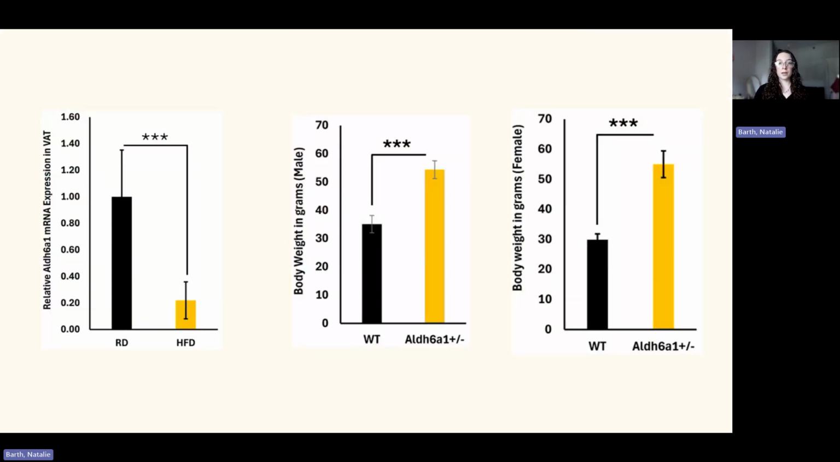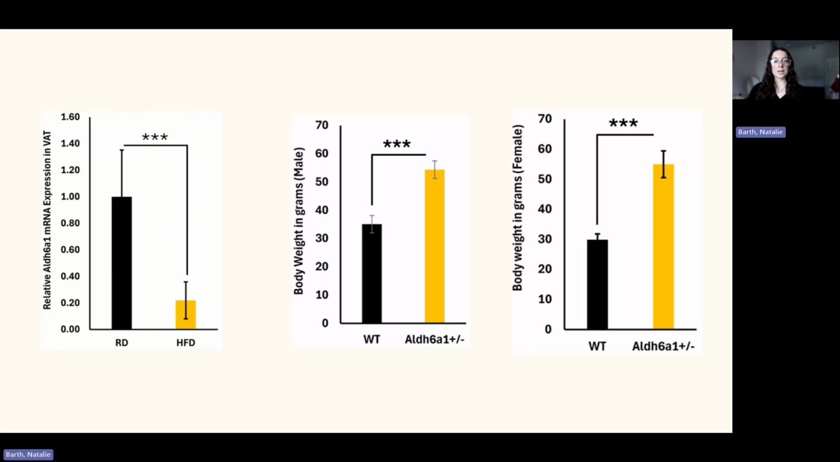So, in order to replicate what we saw in those human studies, we took a look at a mouse model. So, the first thing that we did here was we took a look at two groups of mice. We fed one a regular diet and the other group a high fat diet. Upon feeding the group of mice a high fat diet, we saw that their gene expressivity was decreased significantly, showing that there was a link between ALDH6A1 and the high fat diet.